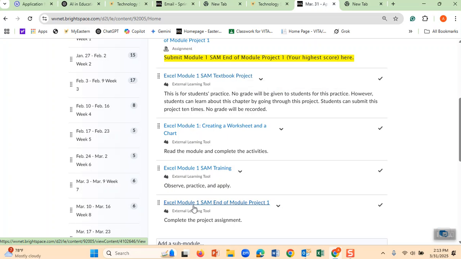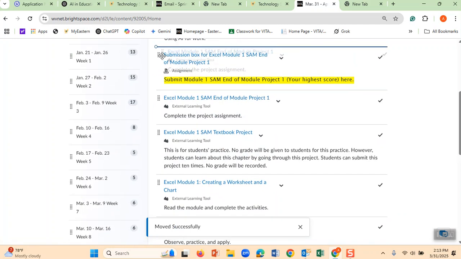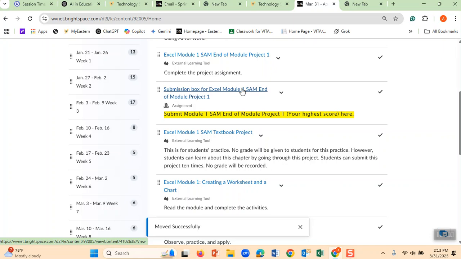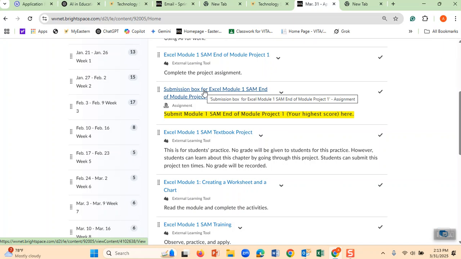What you are graded on is this one, and after you complete this SAM textbook project, you also submit it. Here it is. You also submit it here. You submit the one that you have got the highest score.